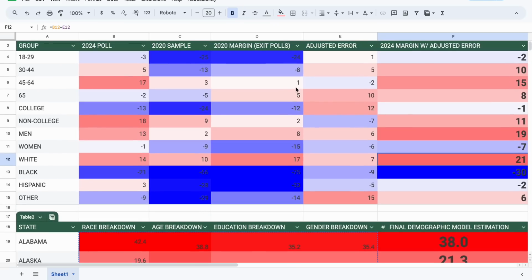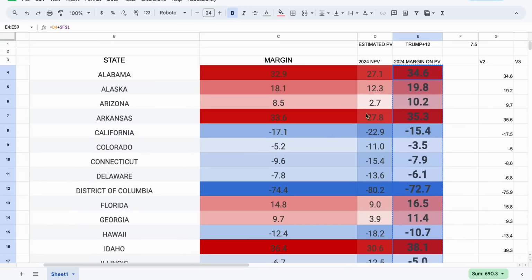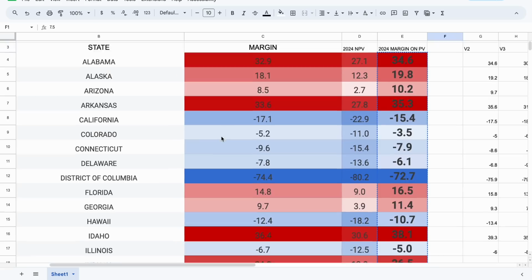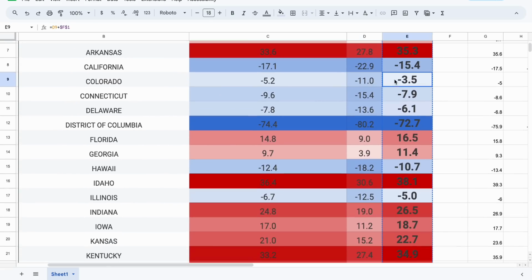And so when you look at that, Donald Trump, according to this poll, is winning the same amount as last time, but he made gains in Colorado. He made gains in Illinois and New Jersey. He's made gains in every single battleground state. And if we look at my model and see what a 7.5-point victory for Donald Trump would look like, Colorado is in the lean category. I actually have Colorado trending to the left more than this poll suggests.